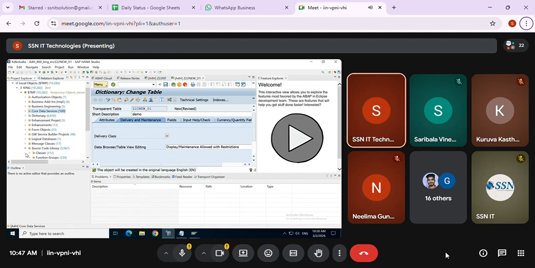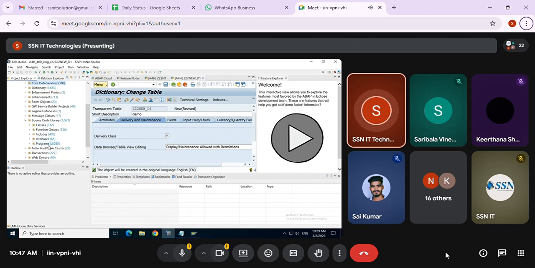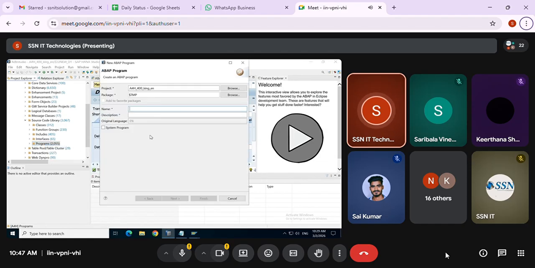So you know that classes, interfaces, programs, everything: right click and create, automatically it will take you to the same GUI only. You can see ABAP new program. I'm just creating Z22 demo 123 or whatever for a demo on HANA.